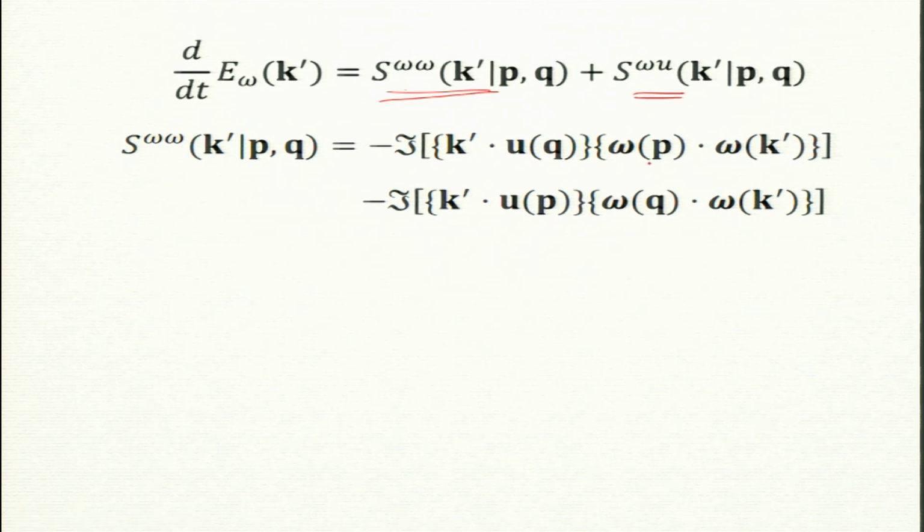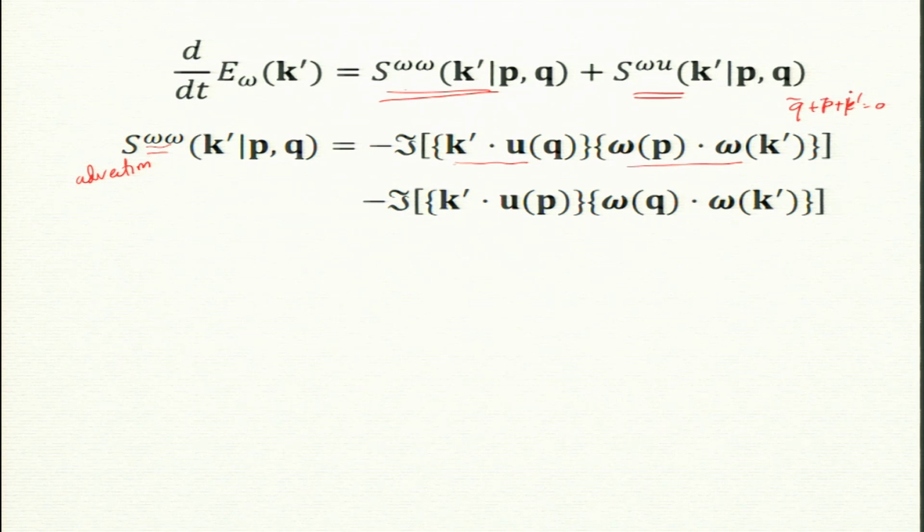So, this is omega omega multiplication, k dot u. So, this is coming from u dot grad. So, this is the advection term, omega omega is this advection. Okay. So, k dot u_q omega_p omega_k prime, and k prime u_p u_q omega_k, and q is equal to k minus p, or q plus p plus k prime is 0. So, let us keep this notation. Okay.